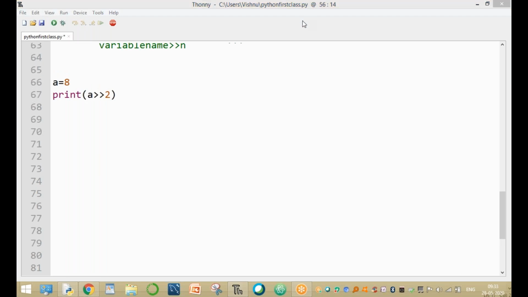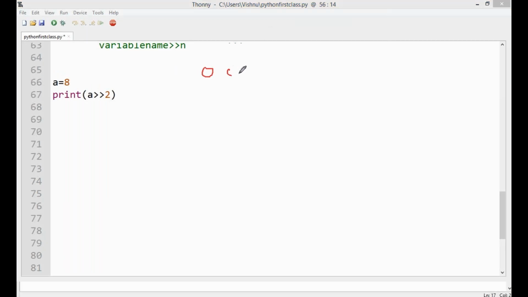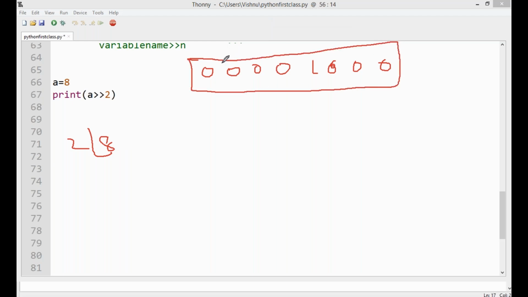For example, the A value is 0, 0, 0, 0, 1, 3 zeros. This is the value of A. That means A is divided by 2, divided by 2, and so on. Here are 8 bits. Clear?